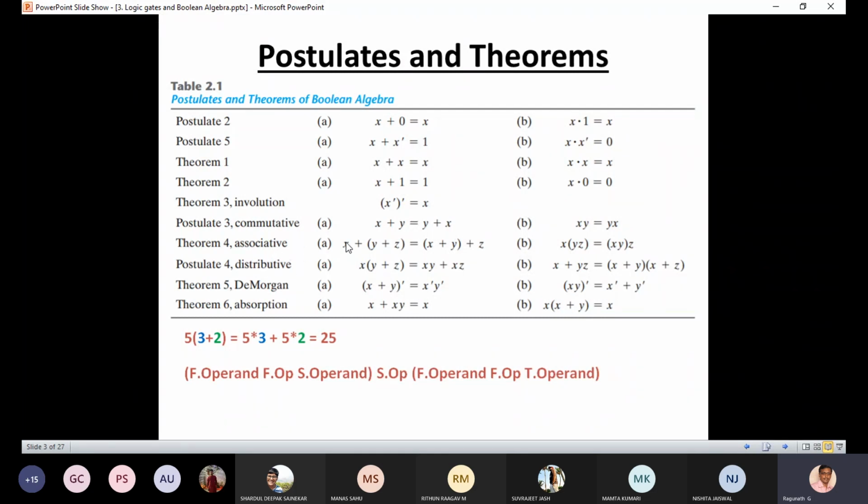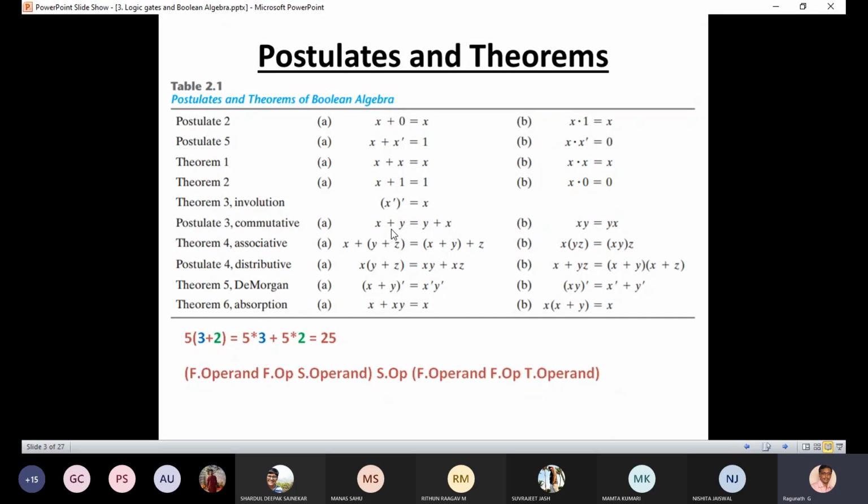And next one is the associative. The difference between the commutative and the associative is that in the commutative I have taken only two operands, but in the associative I have taken three operands. So x plus y plus z can be written as x plus y plus z with the group changed. But please keep in mind, in both commutative and associative we are using only one type of operator, either plus or dot. The duality is given here.